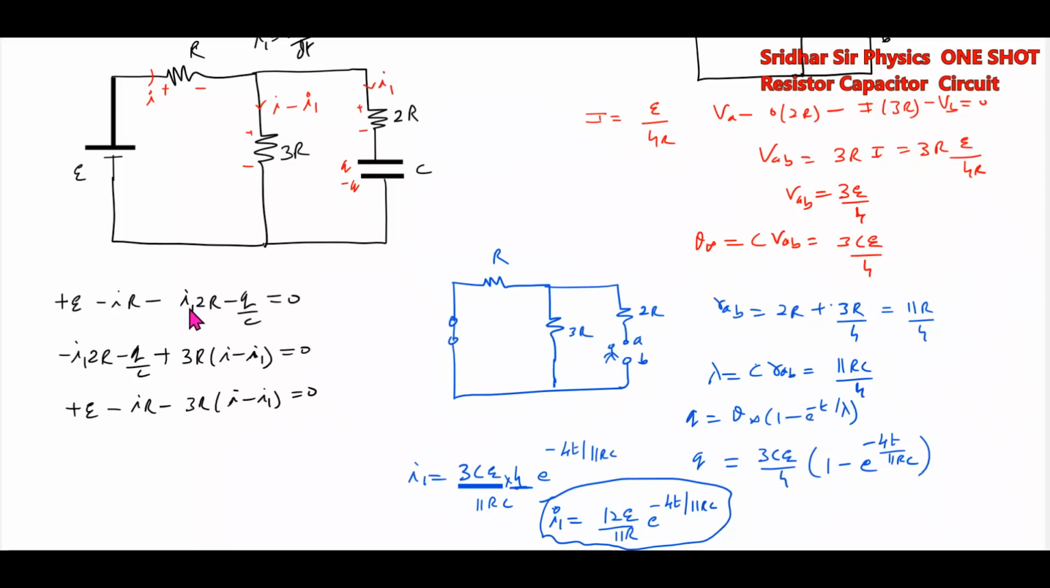Once you know I1, substitute I1 here, we'll get I. Then we'll get current in all other branches. There's multiple loops will come. Either you can use this calculus method or use this particular method.